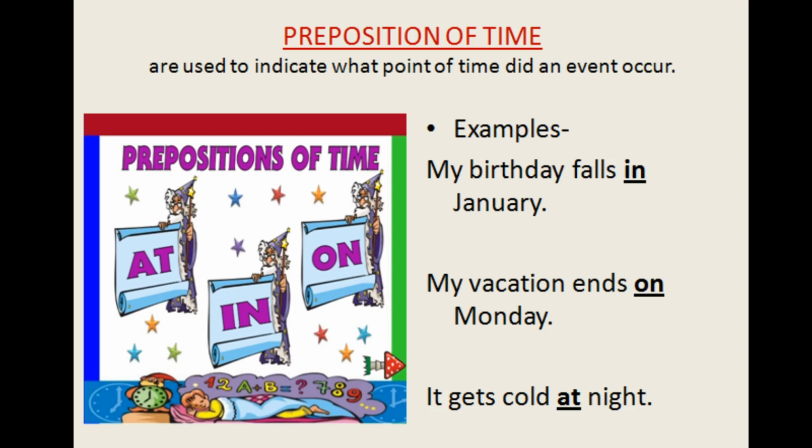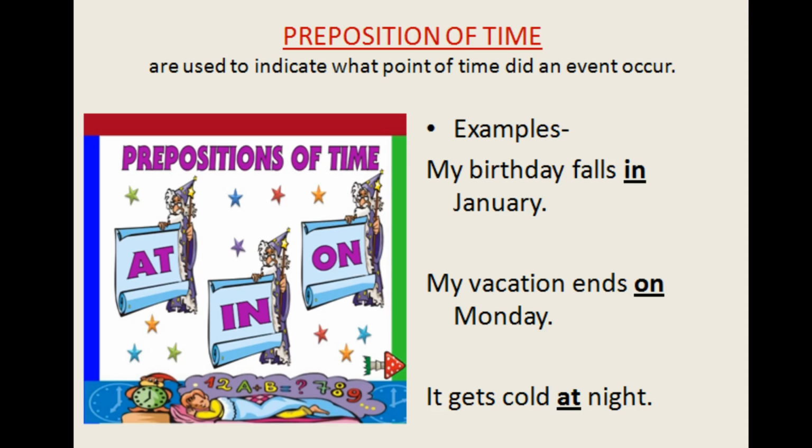First one: my birthday falls in January. Tell me, when does my birthday fall? The answer will be: my birthday falls in January. In is a linking word. Then the next one: my vacation ends on Monday. When does my vacation end? My vacation ends on Monday. On is a linking word. And the next one similarly: it gets cold at night. At is a linking word. Remember that a preposition links when one thing happens in context to another. Am I right?